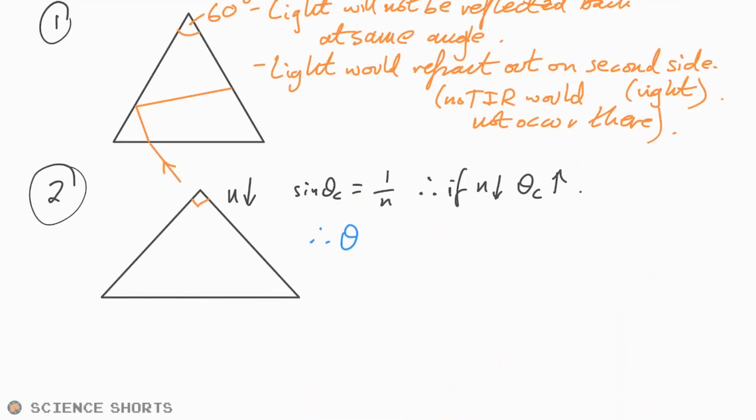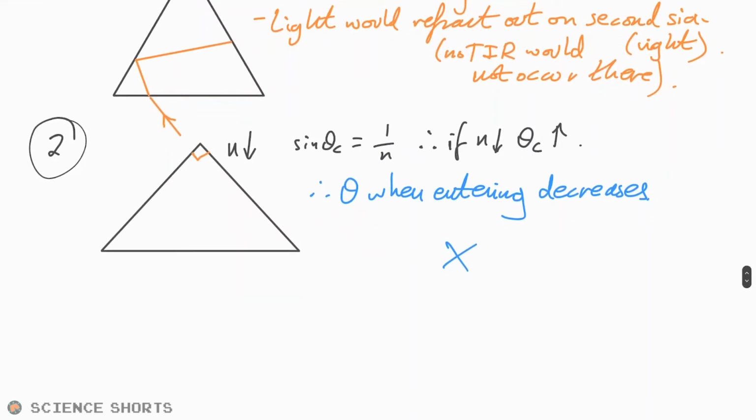Therefore, theta when entering decreases. Is that what we want? What does the question say? It's been so long, I've forgotten. To make a prism with a larger value of theta. No, so neither of these would work. Yeah, not a nice question, that one. If it was me doing the exam, I'd definitely leave that one until the end.